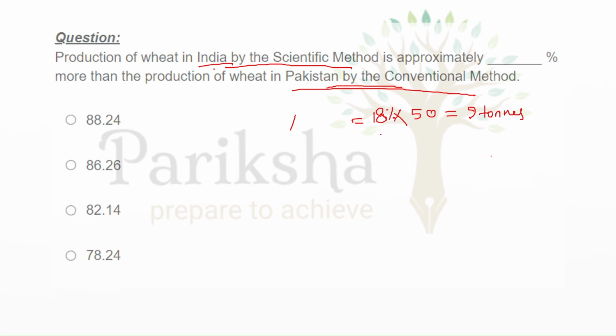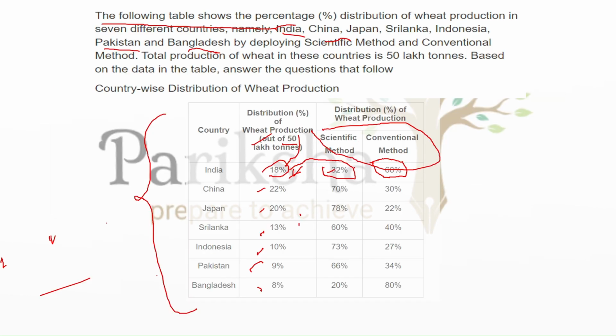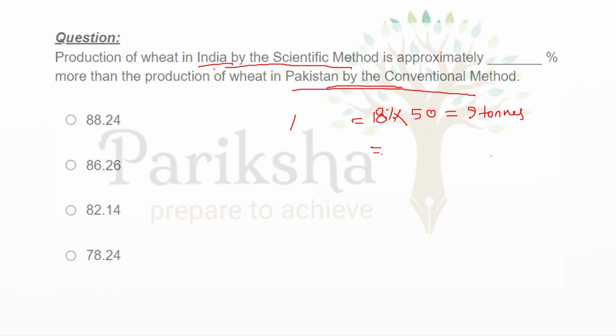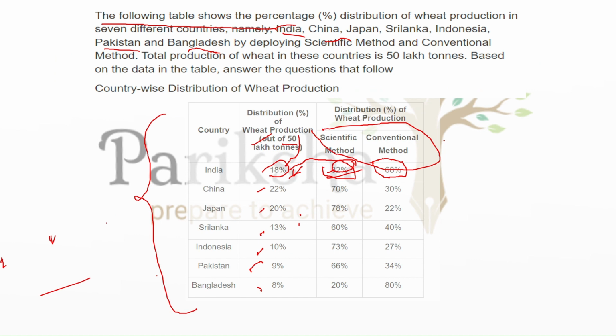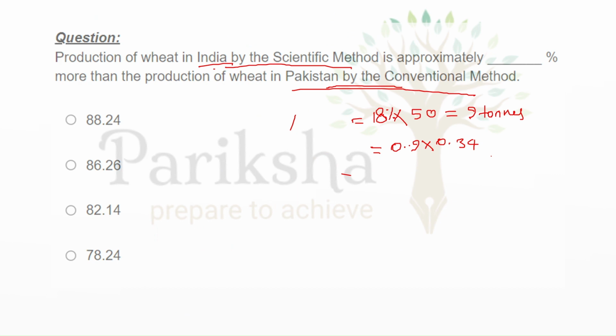How we will solve this is we take 0.18 as India's share, multiplied by the scientific method part.